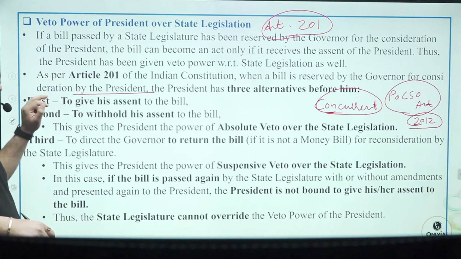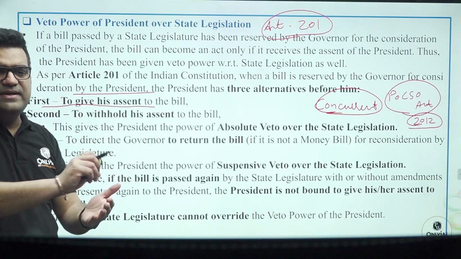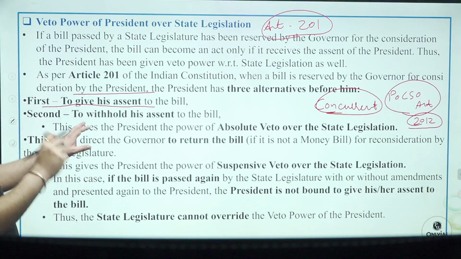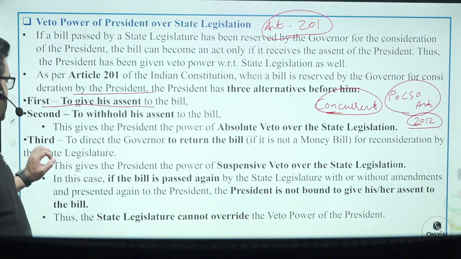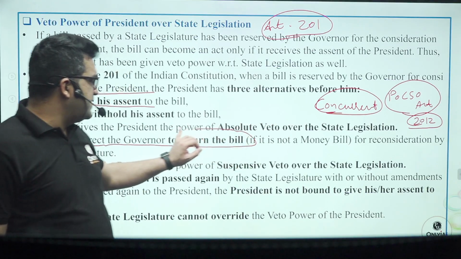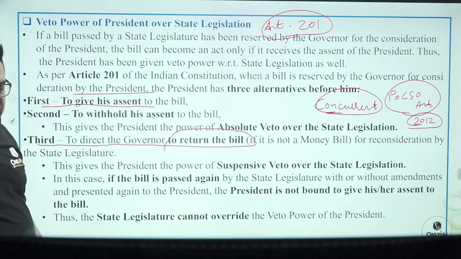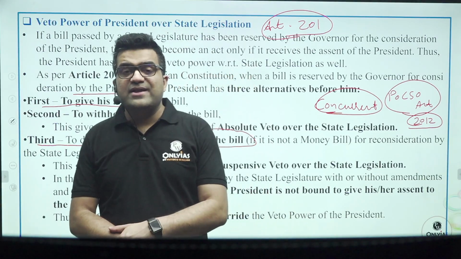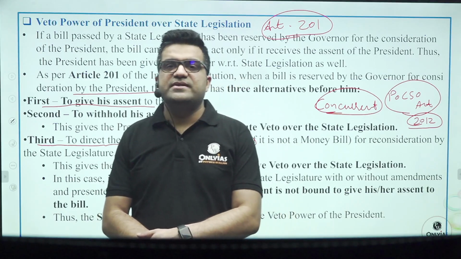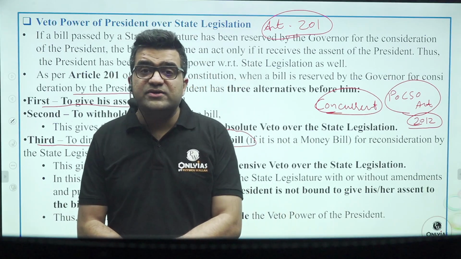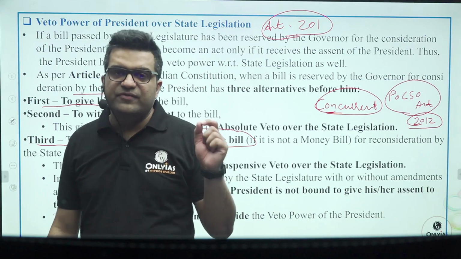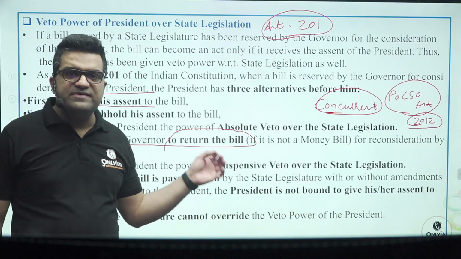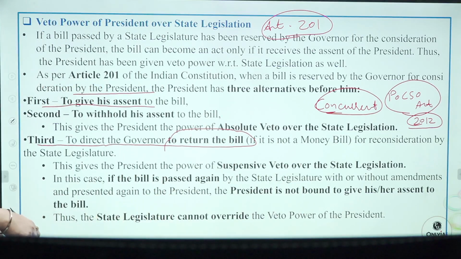Now, the options before the president: he can give his signatures to the bill, he can append his assent to the bill, he can withhold his assent to the bill. This gives the president the absolute veto over the state legislation. Third, to direct the governor to return the bill, if it is not a money bill, only then. So that means a money bill duly passed by the state legislative assembly can also not be returned by the president. He cannot direct the governor to return the money bill, as in the case of the Union Parliamentary Money Bill, in the same manner, the state legislative assembly money bill can also not be returned. However, it can be rejected.